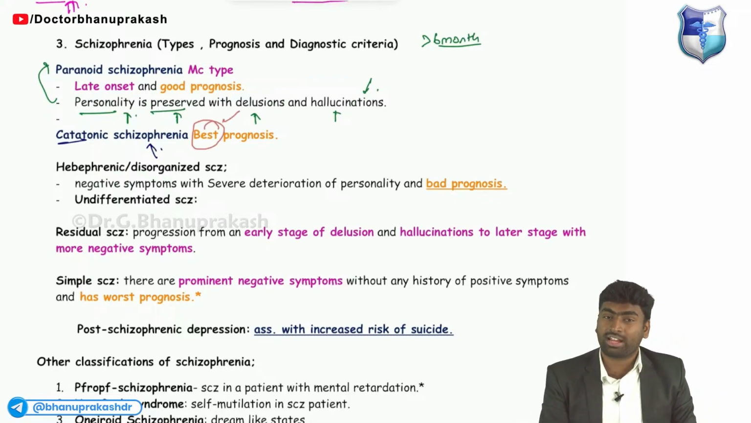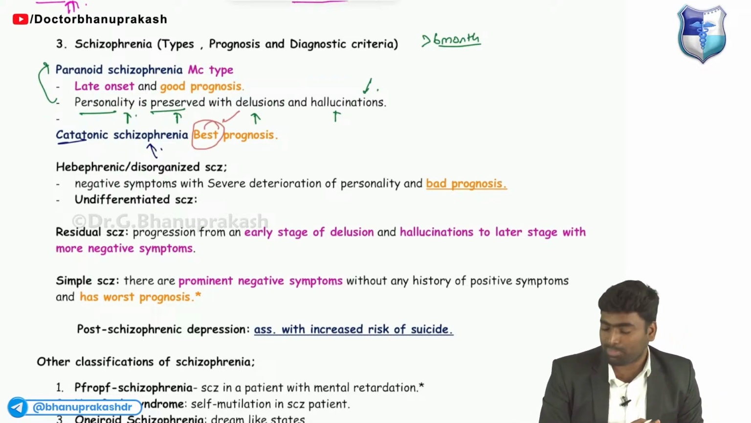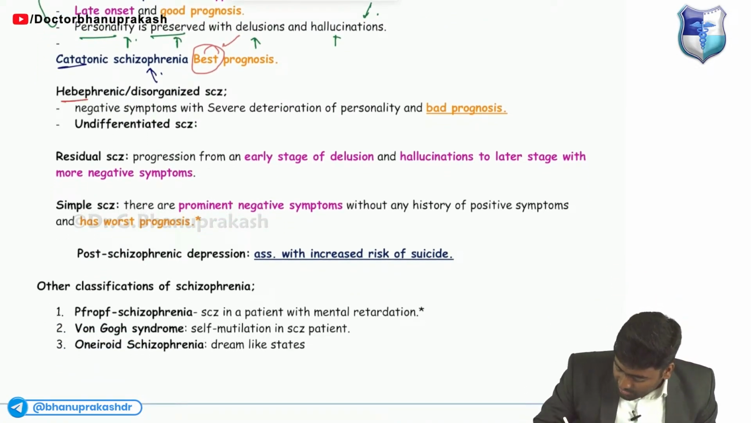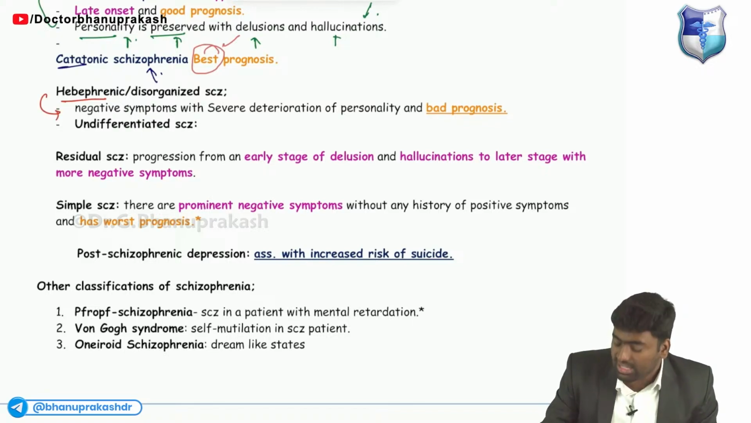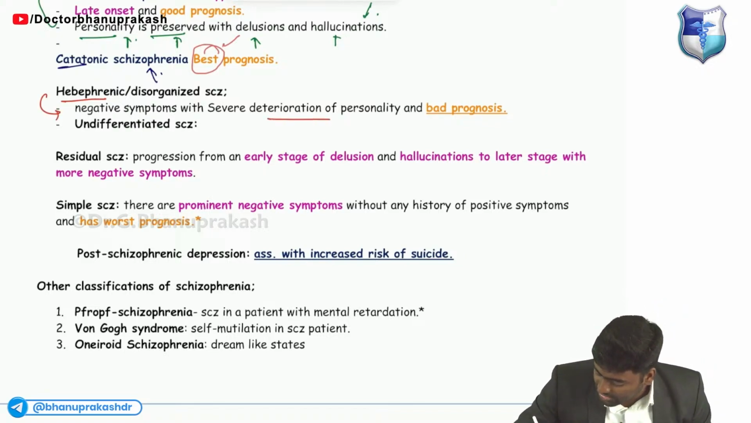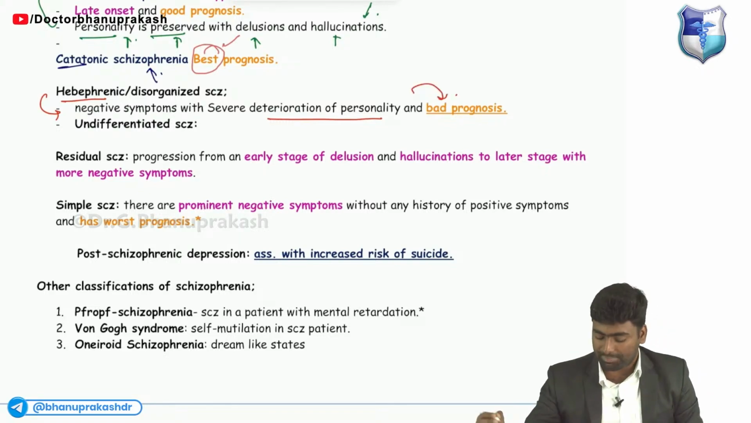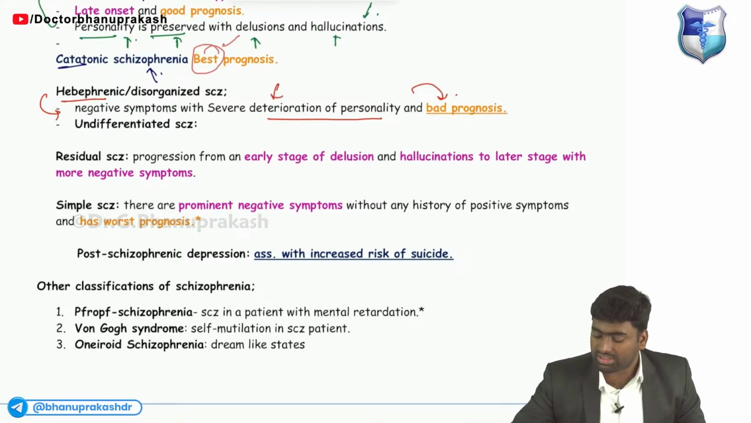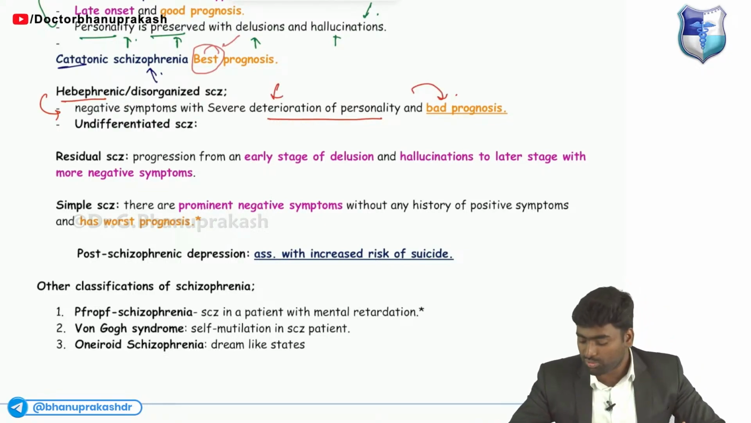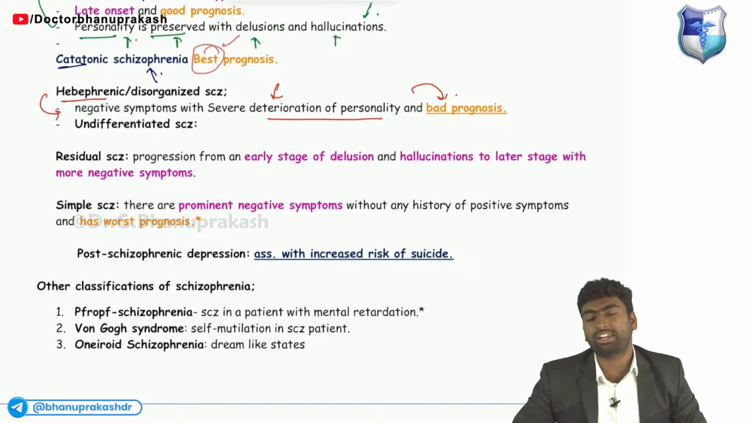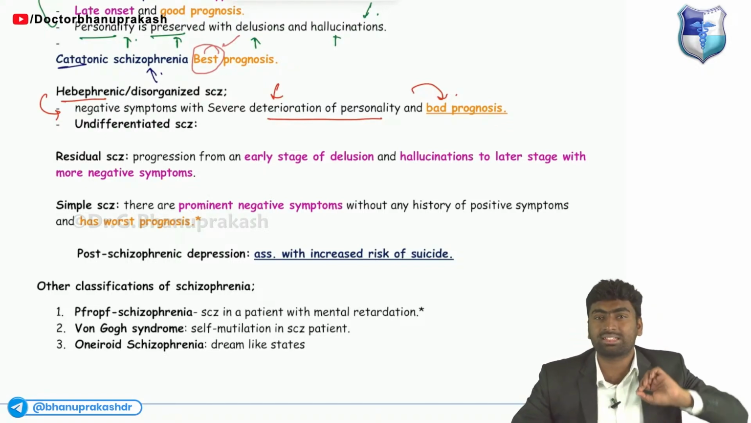ठीक है, अगर किसी को कैटाटोनिया है, बहुत बढ़िया, उसको best prognosis से treated. Next one, it is known as hebephrenic schizophrenia. Hebephrenic will be having these negative symptoms, and there will be severe deterioration of the personality along with bad habits. Okay, remember hebephrenic, it is the severe deterioration with bad prognosis, and personality will not be maintained. बहुत गंदा. Hebephrenic, it is the ganda one, and it will be having this ganda prognosis.